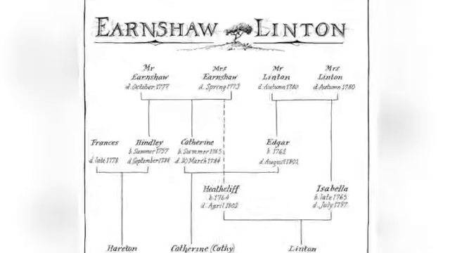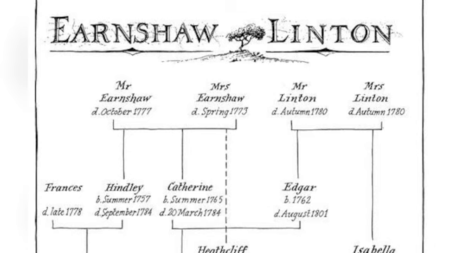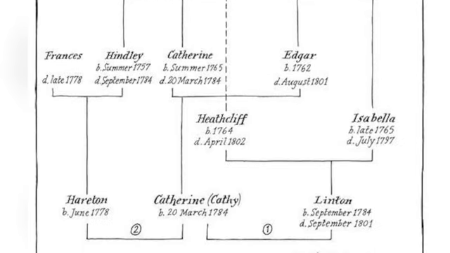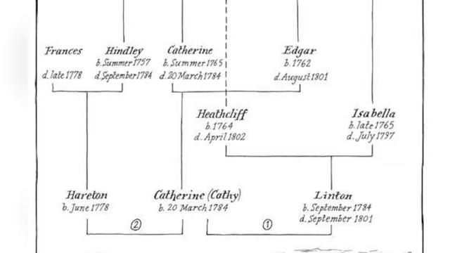So yeah, the Lintons, Mr. Linton and Mrs. Linton, their children are Edgar Linton and Isabella Linton. Edgar Linton is really a gentleman. He behaves well with women and he has a lot of money. So he is a high class person, we can say. And his sister is Isabella Linton. Isabella got married to Heathcliff. And then they had Linton.